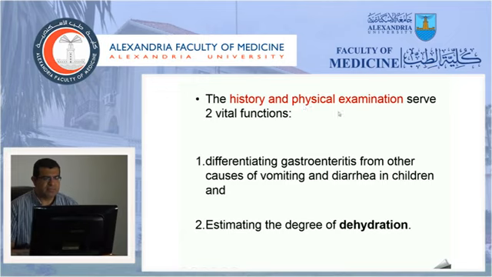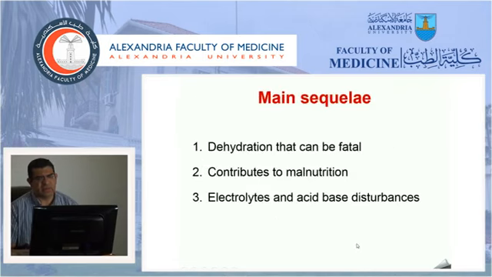The main purpose of history and physical examination is to differentiate gastroenteritis from other causes of vomiting and diarrhea, which is a differential diagnosis for acute gastroenteritis, and we'll talk about this later. And another very, very important value is to assess the degree of dehydration.